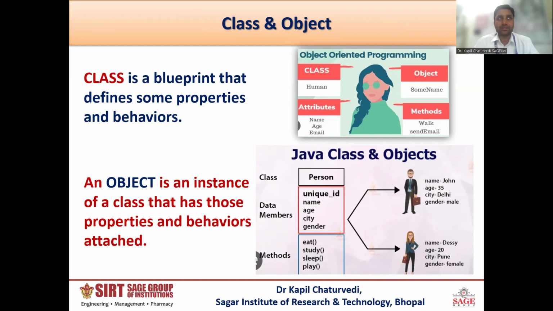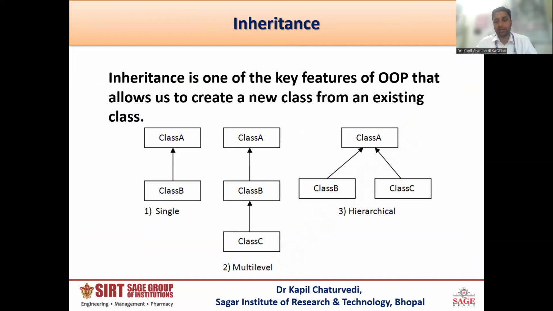Whenever you implement a simple program of Java, you can easily understand these concepts. The important concepts here are inheritance, encapsulation, polymorphism, and message passing. These are the important concepts of object-oriented Java. So what is inheritance? Inheritance is a procedure of acquiring features of a base class.